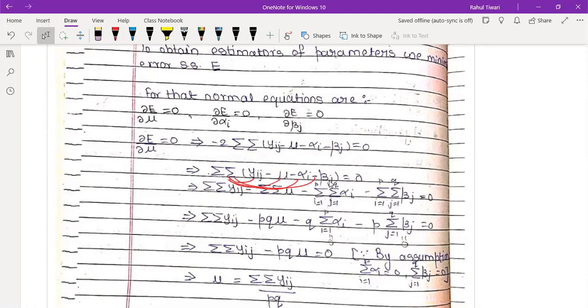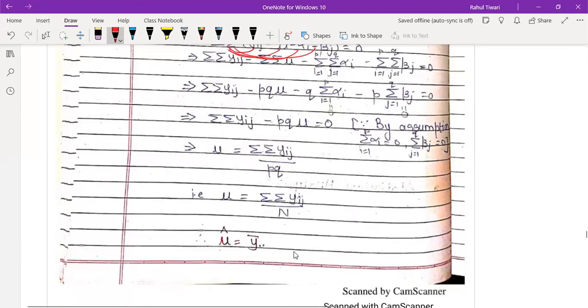Similarly, i is independent, you can take p, beta_j. But you know these two conditions, summation alpha_i and summation beta_j are 0, by assumption number 4. So you found this is 0, this is 0. So what is left? Mu hat is equal to double summation y_ij divided by pq. Do you remember, the same value you got in the case of the one-way model? If you have notes of your one-way ANOVA, you can check whether you are getting the same y bar dot dot. If you have your own notes, you have written it. If not, then we can proceed. We can check it later.